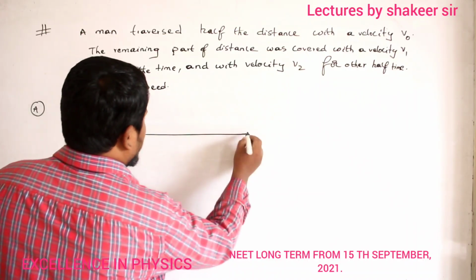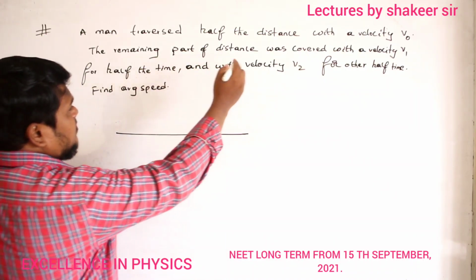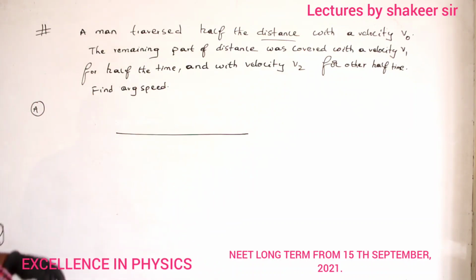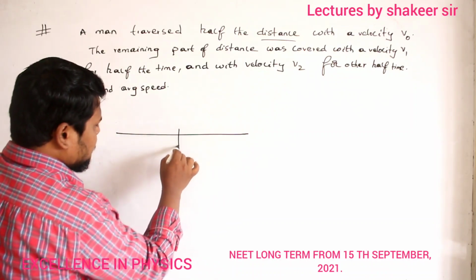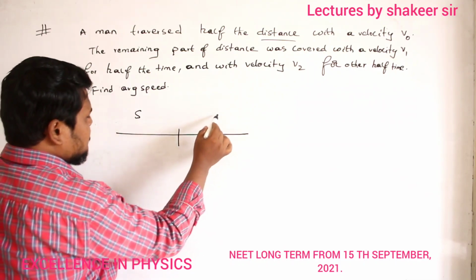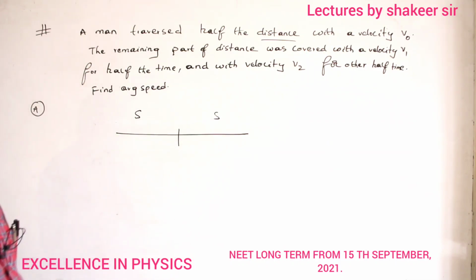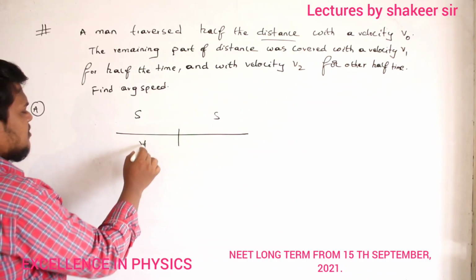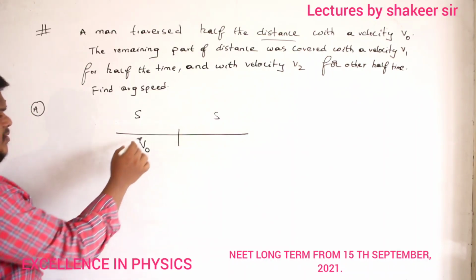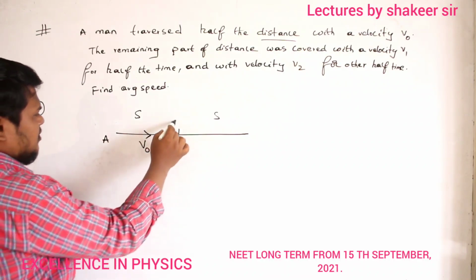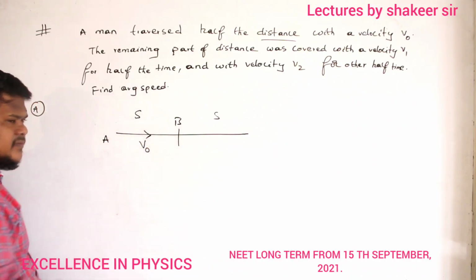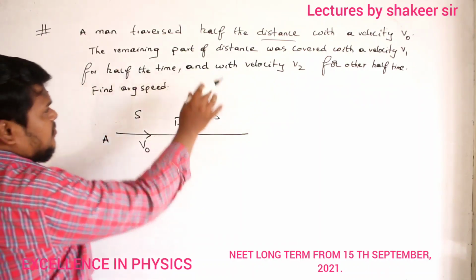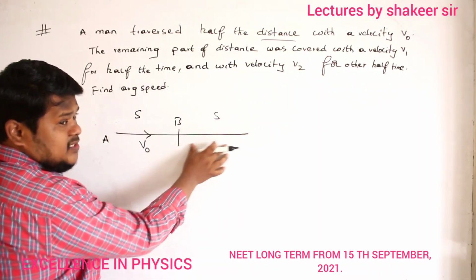First of all, he is saying about distances, no? So divide this into two equal half distances. Let us call this distance S and this distance is also S. Are you able to understand? Half of the distance he travelled with a velocity of v0. It means from the starting point to the middle of this path he travelled with a velocity of v0. Clear? Then the remaining part of the distance, this distance S.